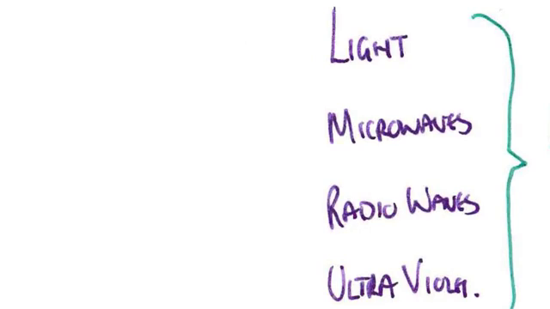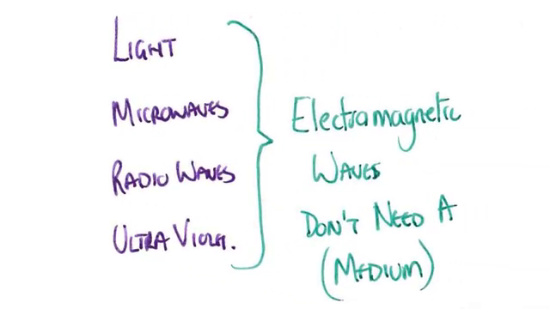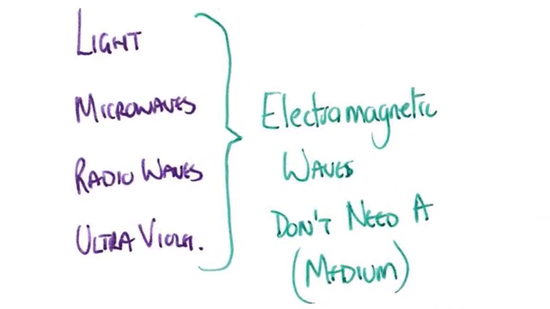Some types of waves, such as light, microwaves, radio waves, and ultraviolet, don't need a medium to go through. These, in fact, are electromagnetic waves. They don't need a medium. They all belong to the same family.